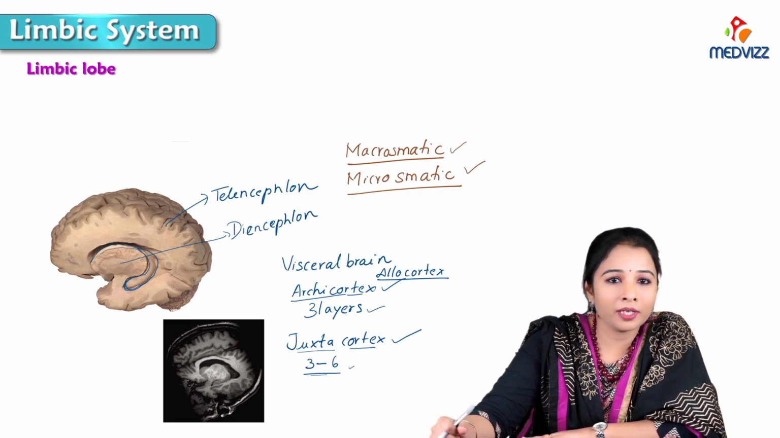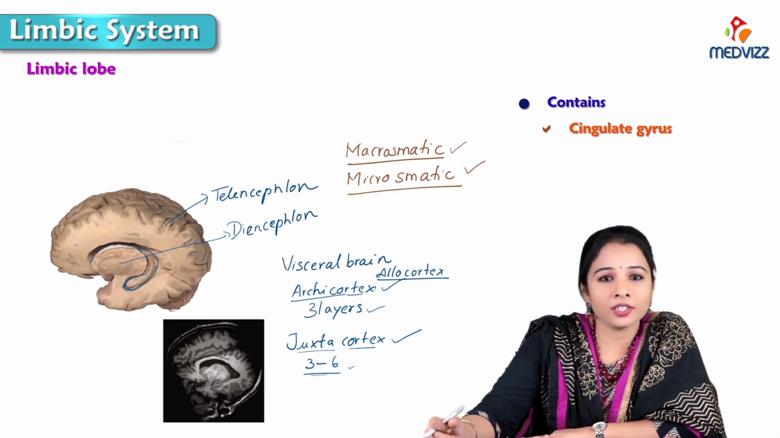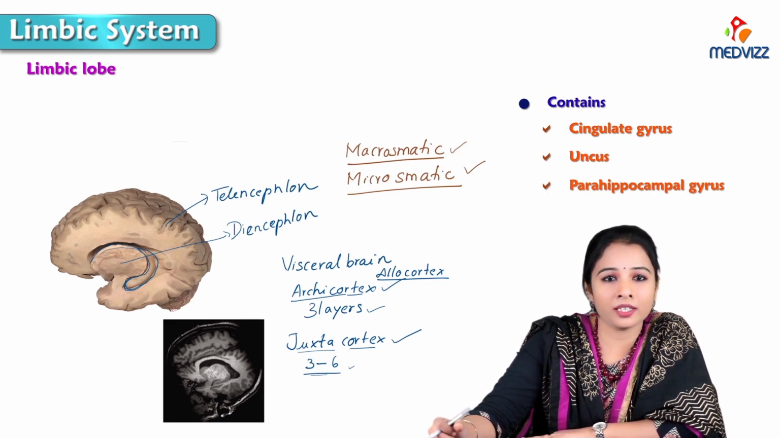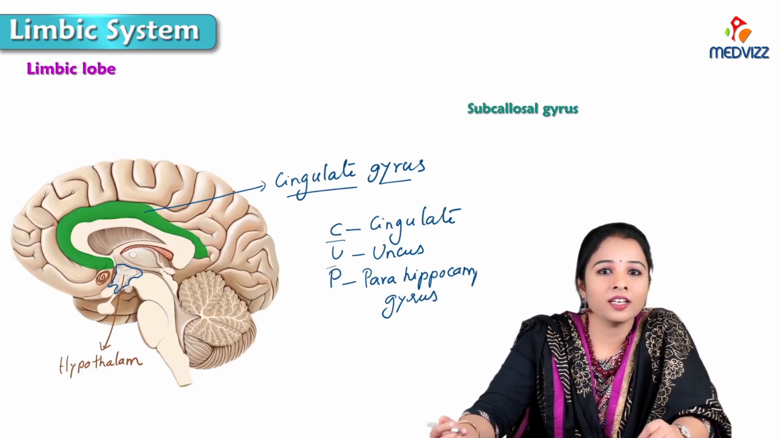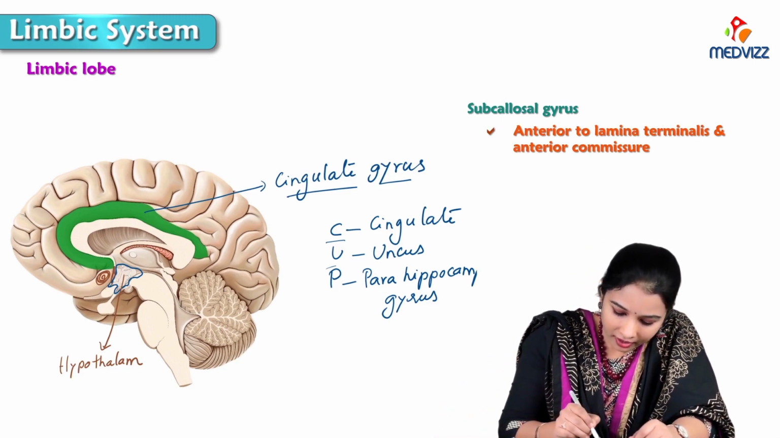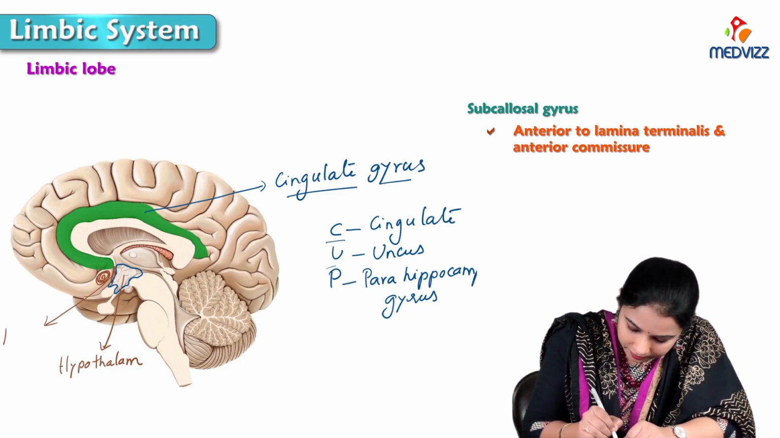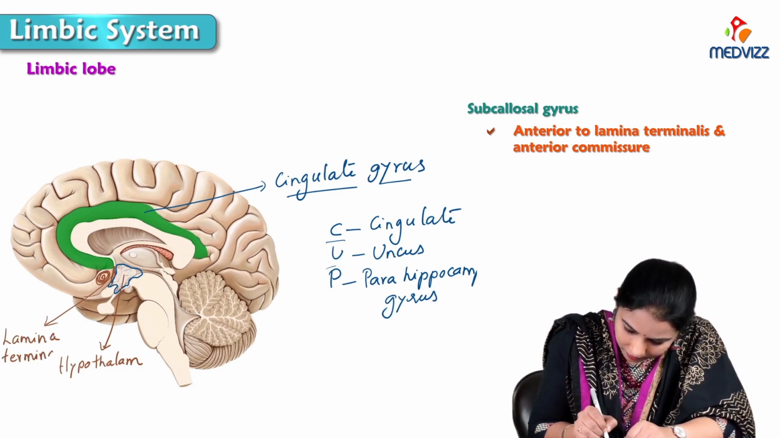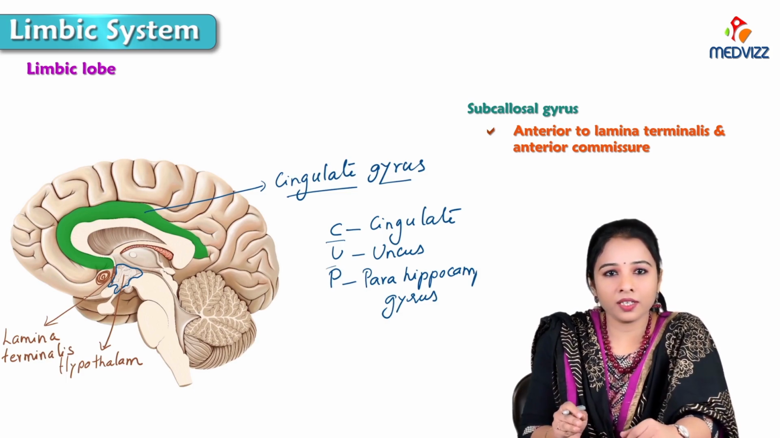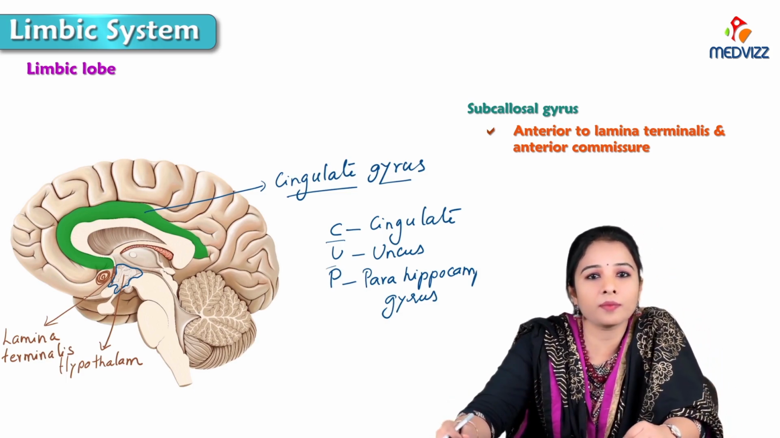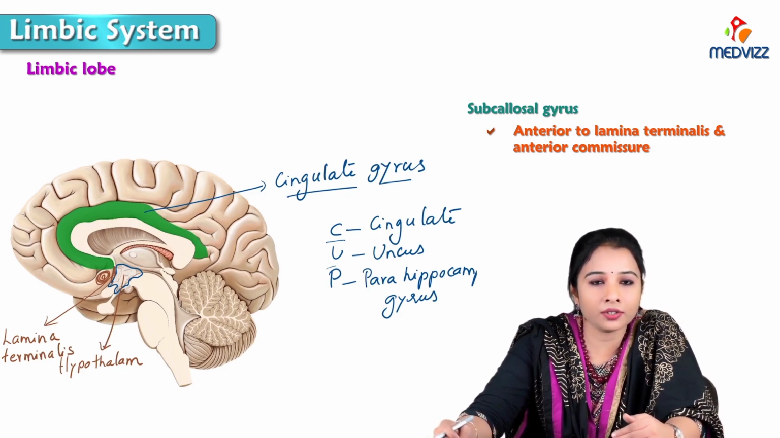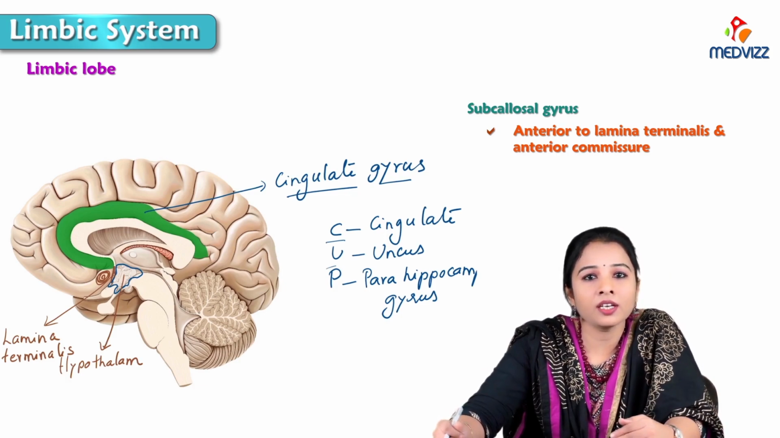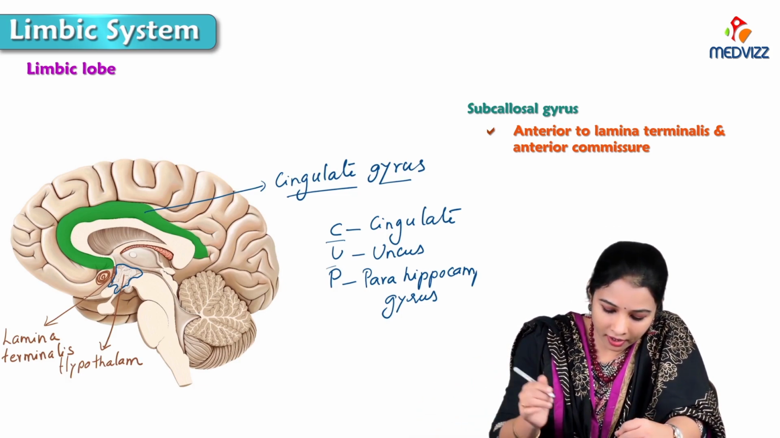So first about the limbic lobe. The limbic lobe comprises of cingulate gyrus, I already told, uncus and parahippocampal gyrus. CUP, I told you all, CUP. So first about the subcallosal gyrus. It is anterior to the lamina terminalis. So this is the lamina terminalis. Anterior to it is the septal area, and still more related to it is the subcallosal gyrus. And it is present anterior to the hypothalamus, and also to the anterior commissure.